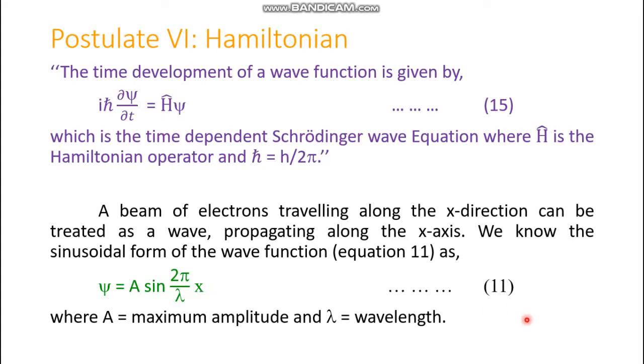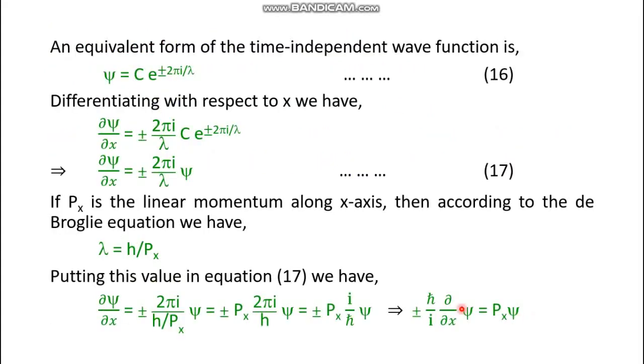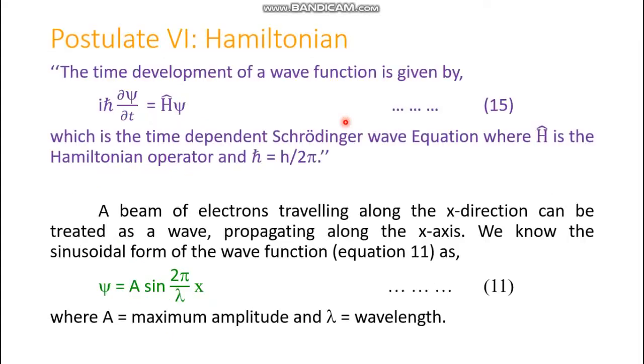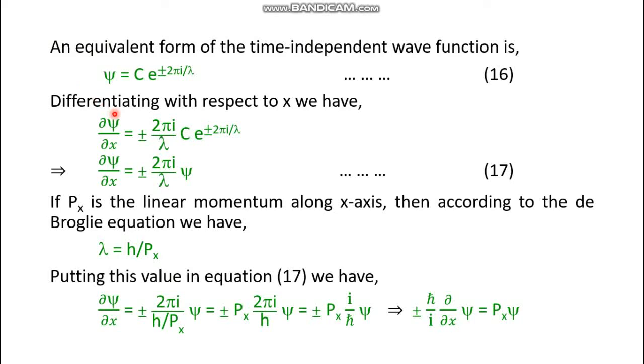Now let's move forward. An equivalent form of the time independent wave function is, now we had this equation, and this equation has another equivalent form, which is psi equals c exponential plus minus twice pi i by lambda x. This is equation number 16.